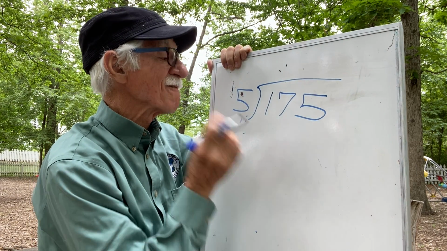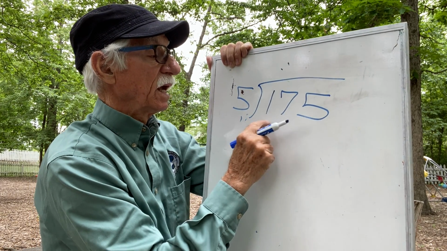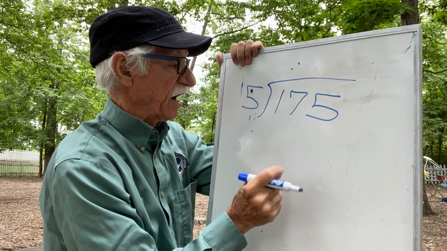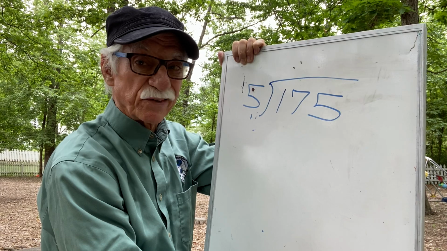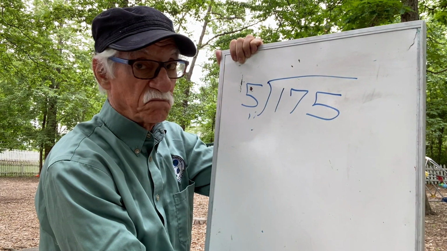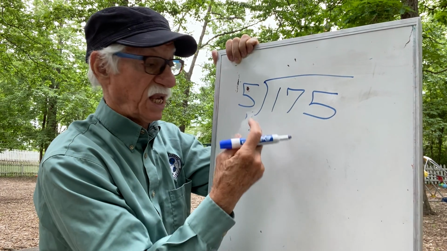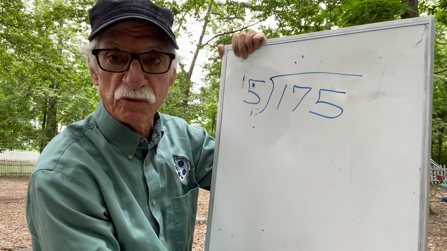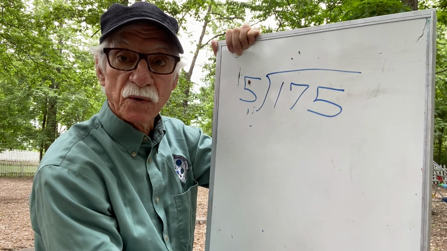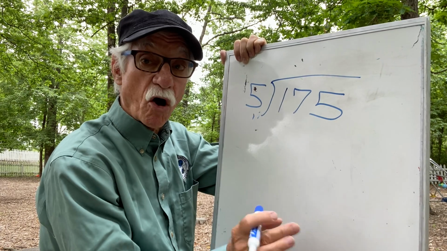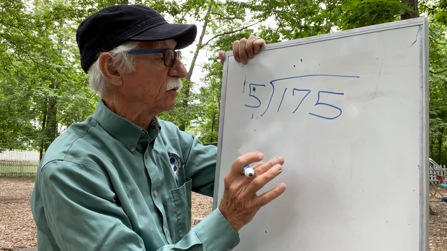This is dynamic. So I have 175 passengers, 5 boats. How many hundreds can each boat get if I only have 100? 0. Can't do that distribution. I can't distribute 100 to 5 boats because it wouldn't be fair. One boat would get 100, the other 4 would get nothing. Division always has to be fair, equal.